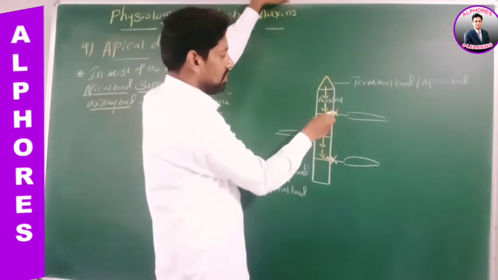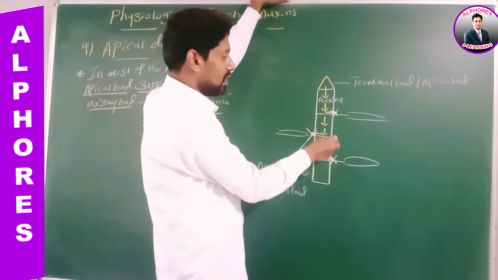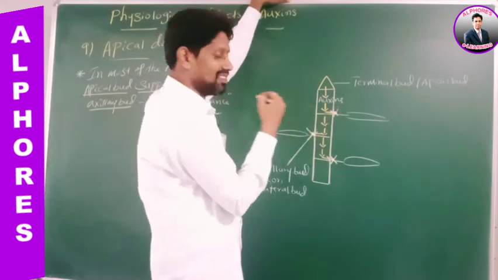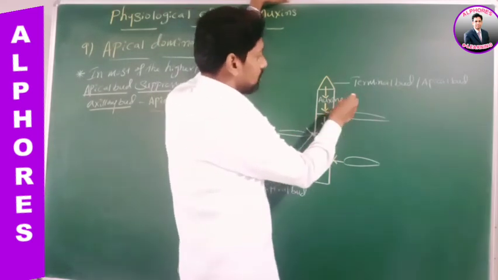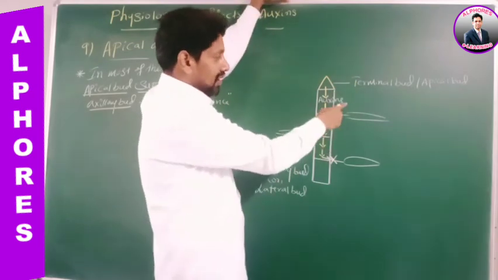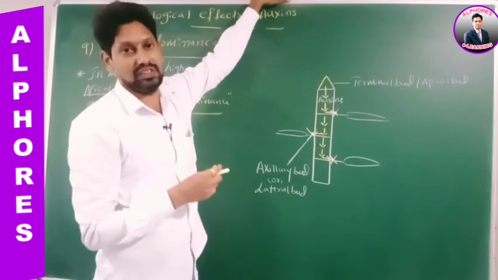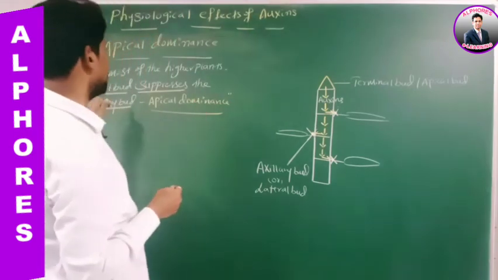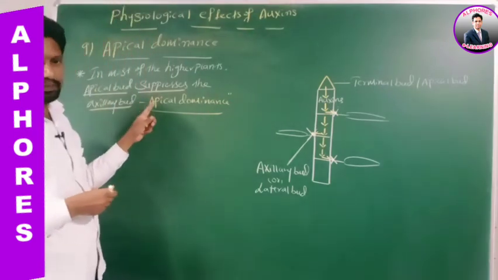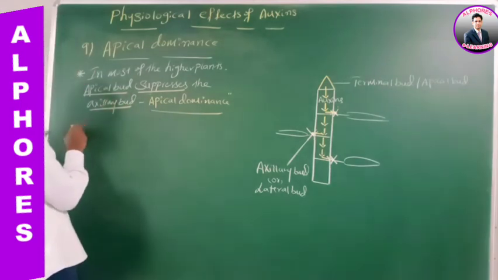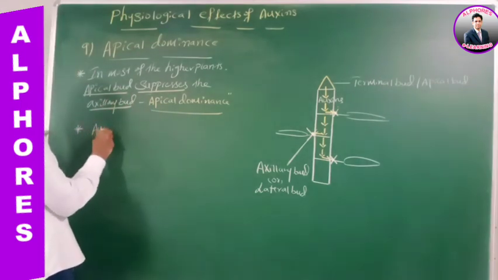So the growth of axillary bud is suppressed. Axillary bud is also called lateral bud, which has to produce lateral branches. Now the production of lateral branches is suppressed by auxins. This concept is called apical dominance. Is this statement okay? Right?